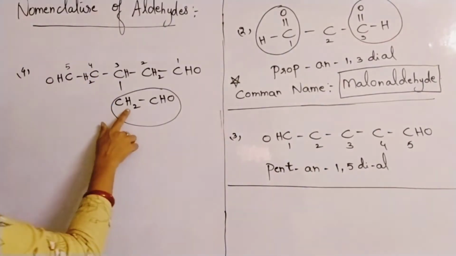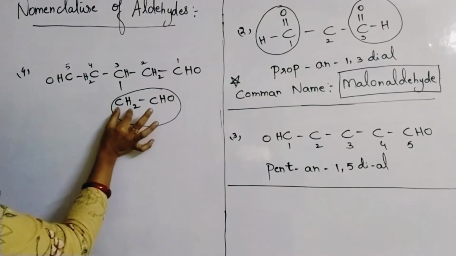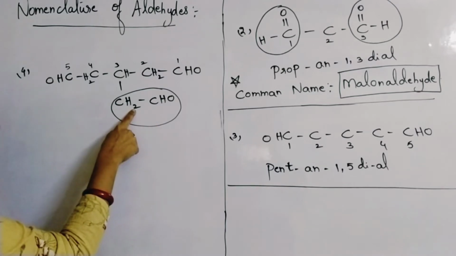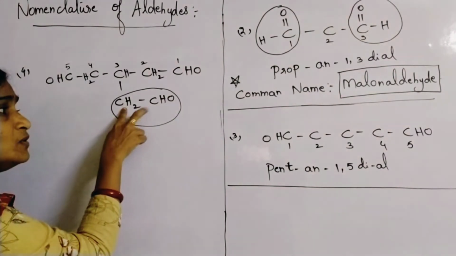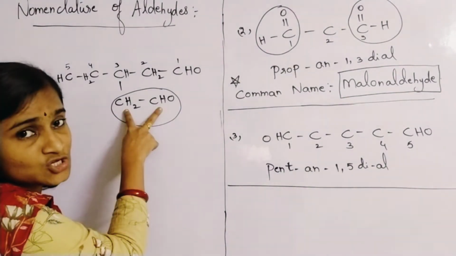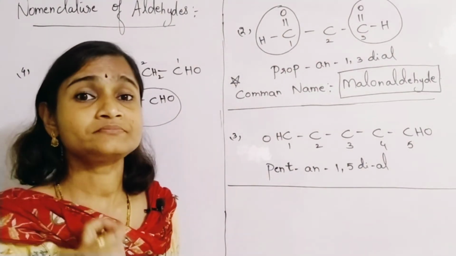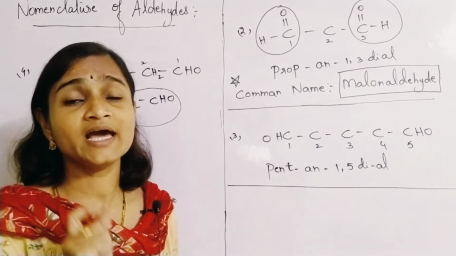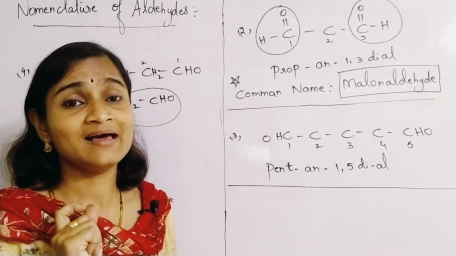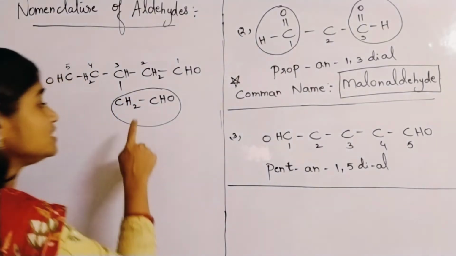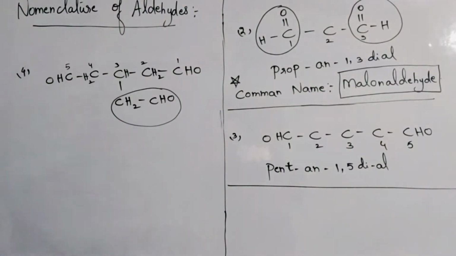Okay, then what will be the name of this substituent? This you know, it is methyl group. In place of that third hydrogen, one CHO group is being attached. So this is methyl group, to that formyl group is attached. Please remember, for aldehydes, prefix is to be given as formyl and suffix is to be given as al. These points you already know. So here I am saying that it is to be treated as substituent. Okay, so what will be the name of this compound?